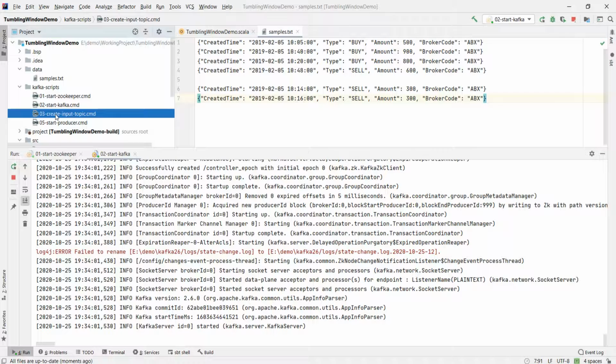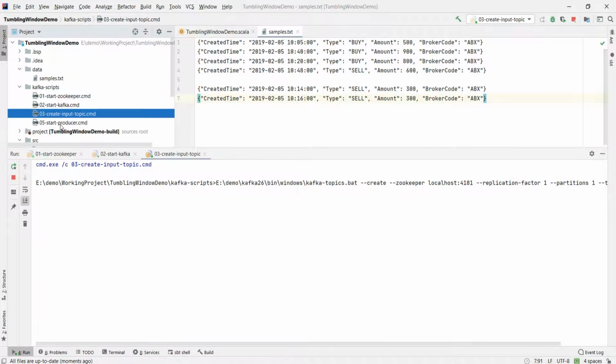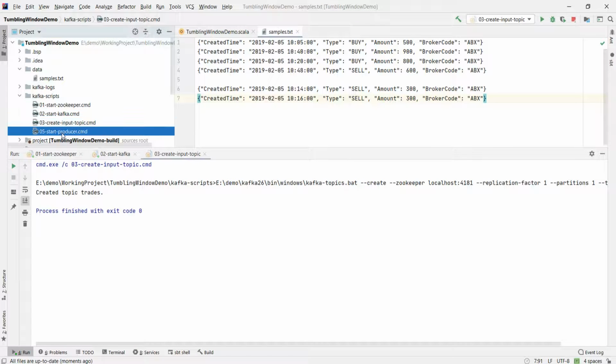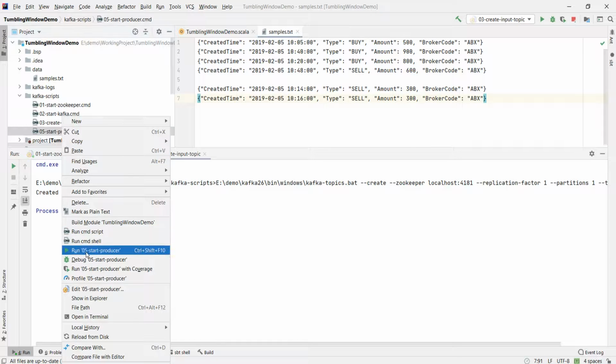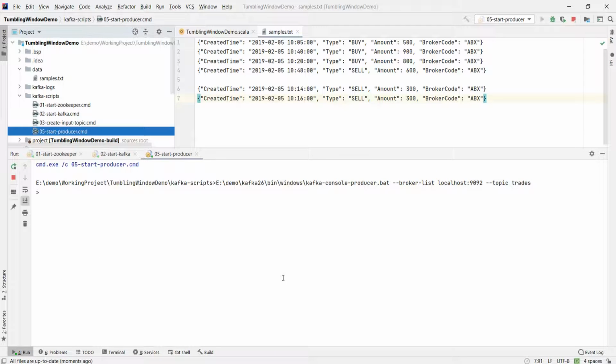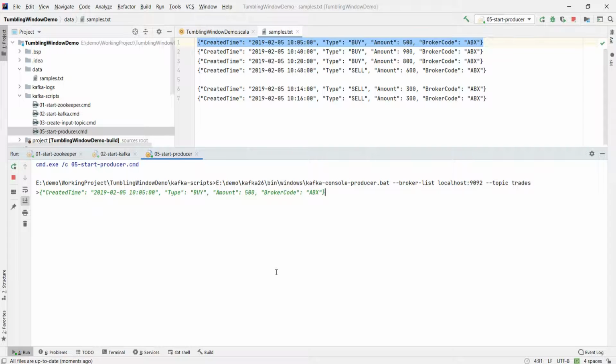Then I'll create the topic and start the producer. Let me send the first event. This event is timed at 10:05. Let me run the application.